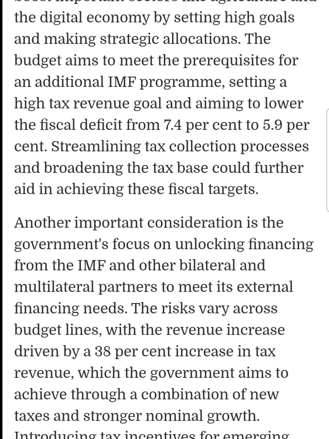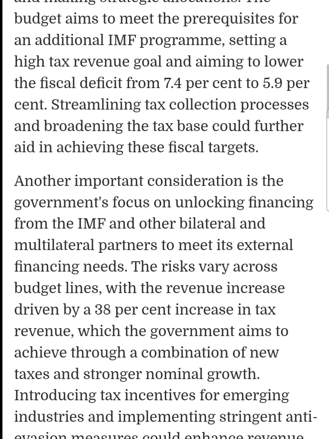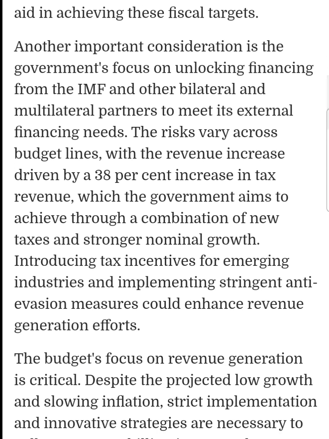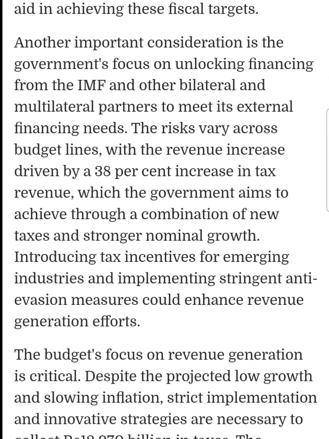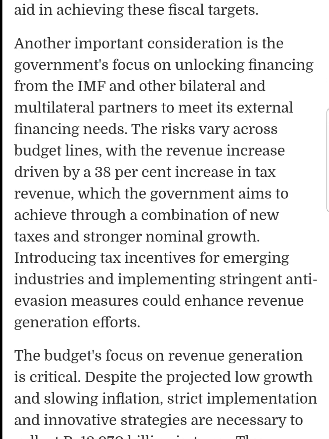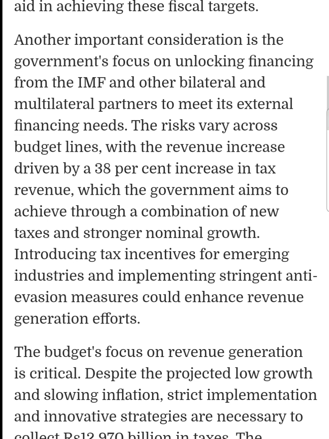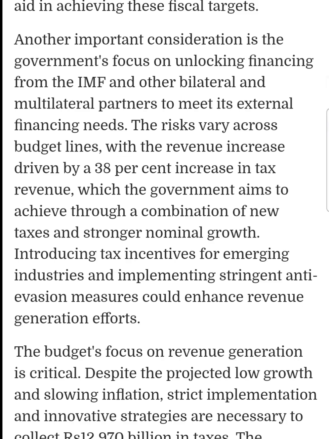The budget aims to meet the prerequisite for an additional IMF program, setting high tax revenue goals, and aiming to lower the fiscal deficit from 7.4% to 5.9%. Streamlining tax collection processes and broadening the tax base could further aid in achieving these fiscal targets. Another important consideration is the government's focus on unlocking financing from the IMF and other bilateral and multilateral partners to meet its external financing needs.